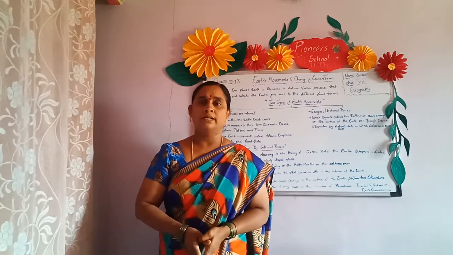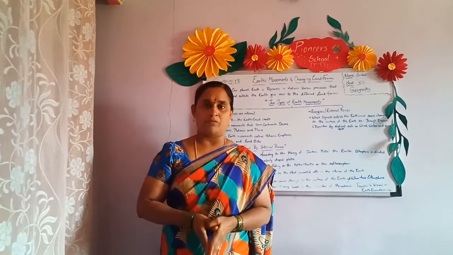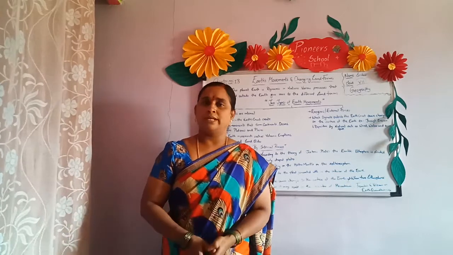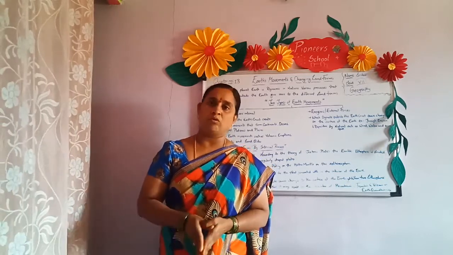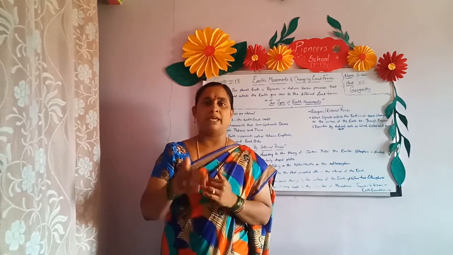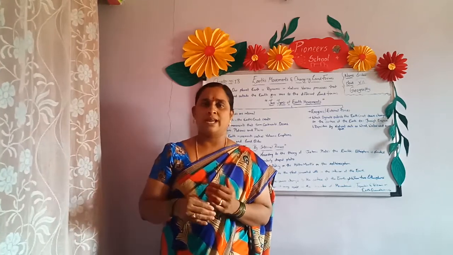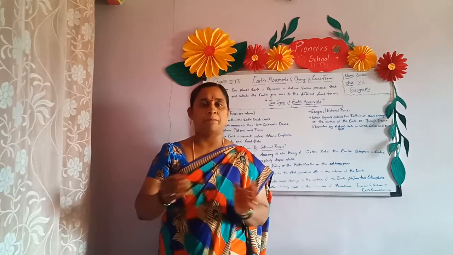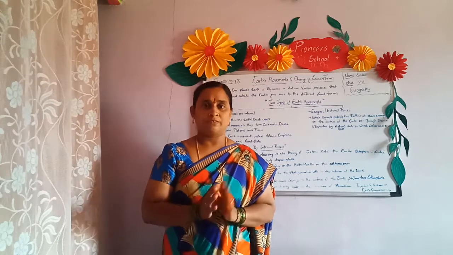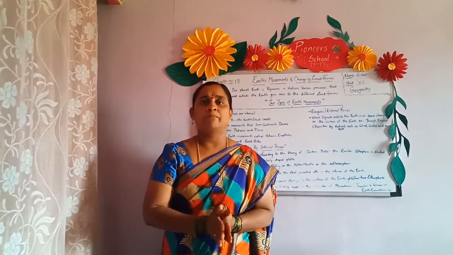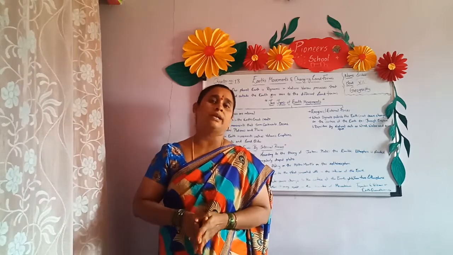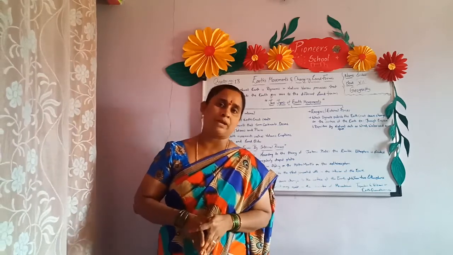Now I am going to explain the meaning of the continental drift theory, because we have to understand it. We know that we have 7 continents and 5 oceans, and we give them different names, like Asia, Africa, Australia, and for oceans the Indian Ocean, Pacific Ocean. But in the 20th century, it was not like that. A person by the name of Alfred Wegener propounded the continental drift theory. So what is the meaning of that?